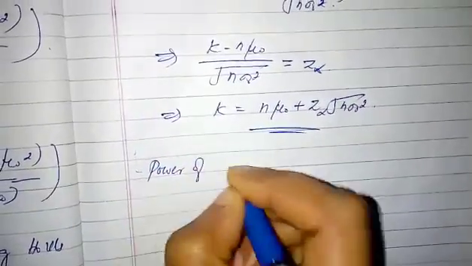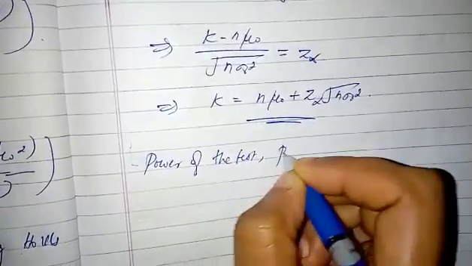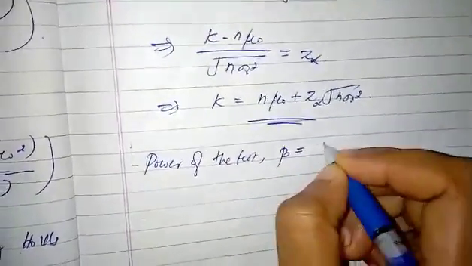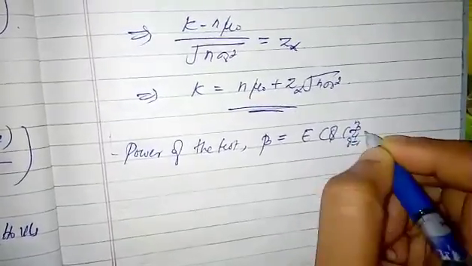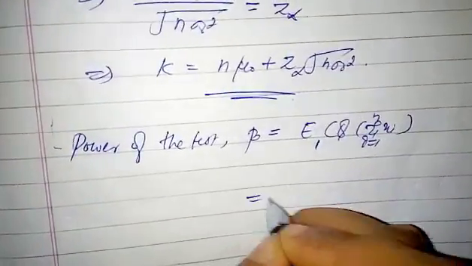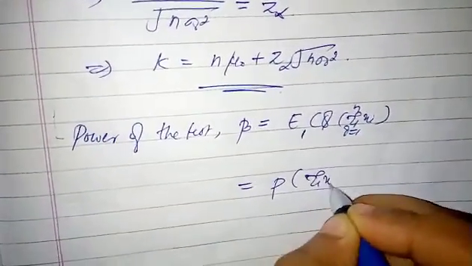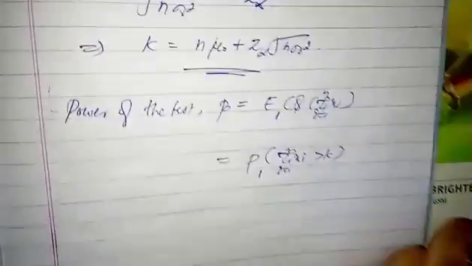The power of the test is beta, equal to the expectation of phi of summation i=1 to n xi under the alternative hypothesis, which equals the probability of summation xi greater than k under the alternative hypothesis.